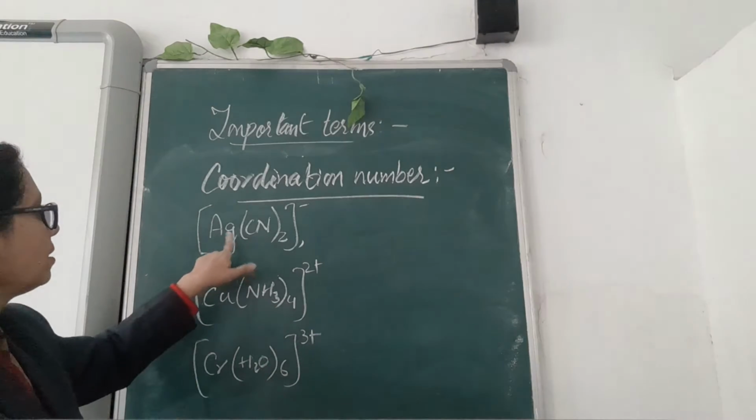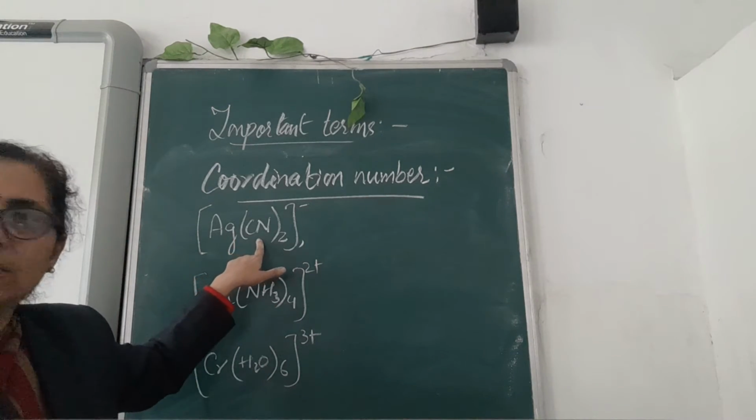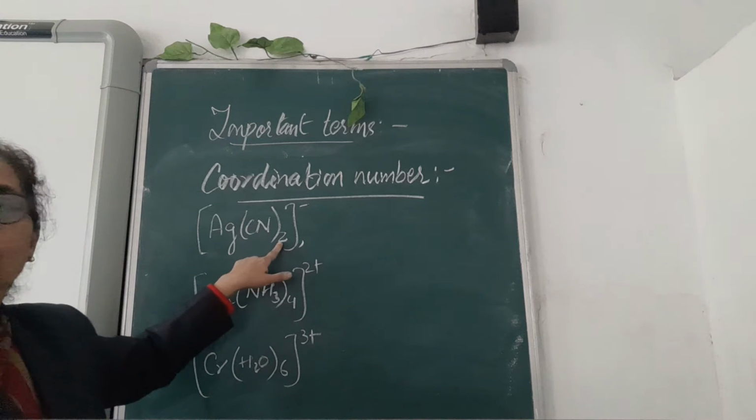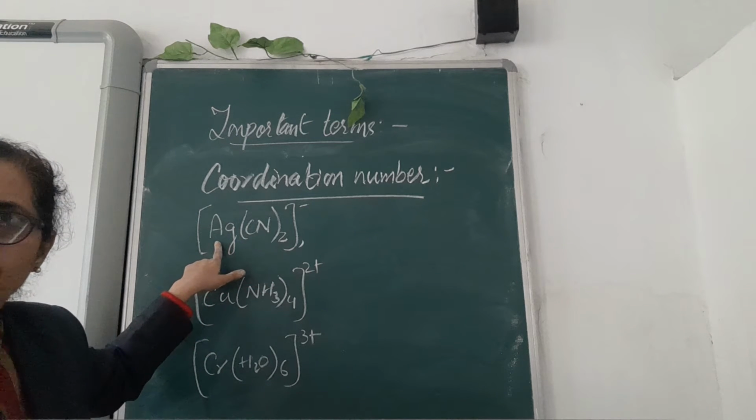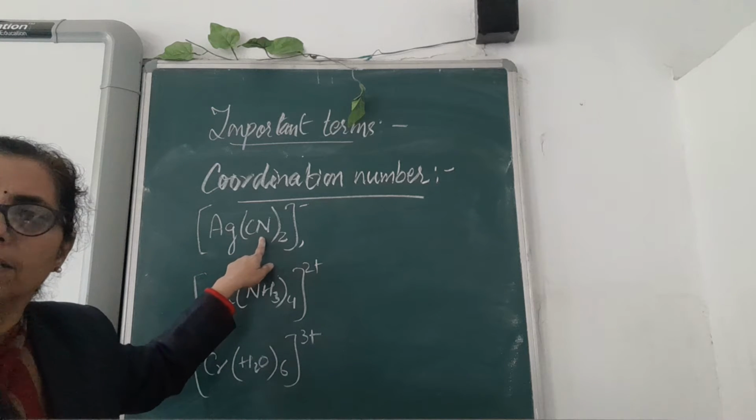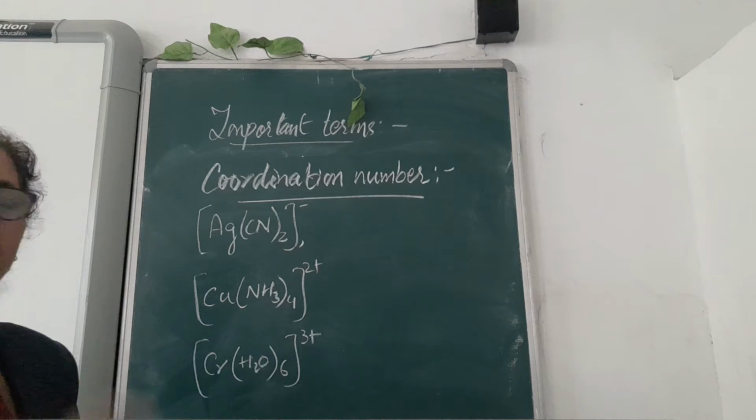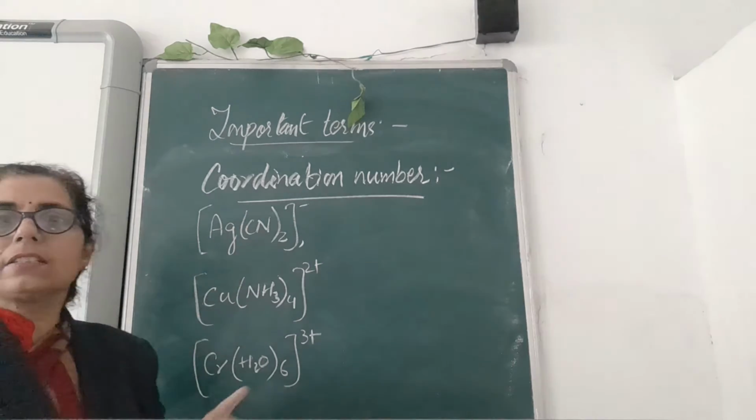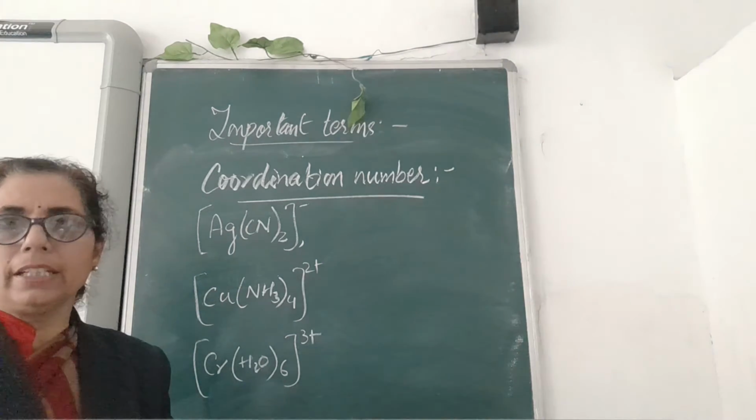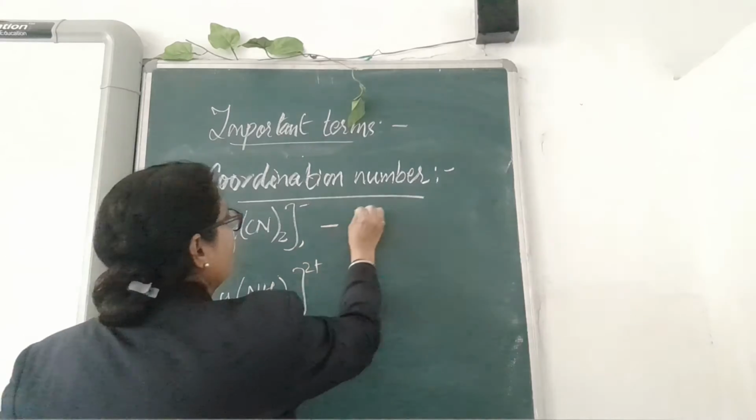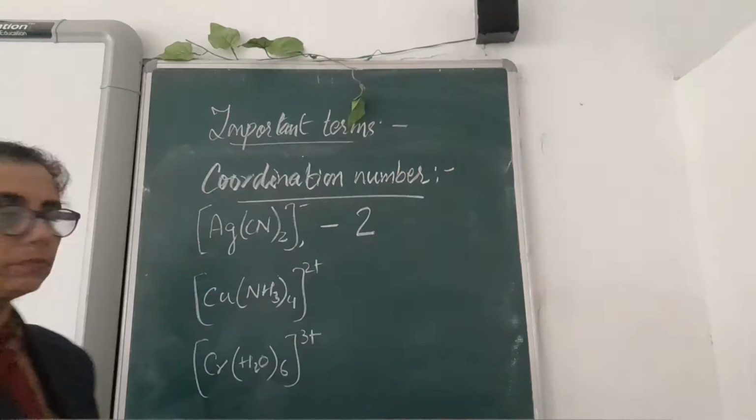Here you can see the silver is having a cyanide group, that is, 2 cyanide groups are attached to the silver. Silver is your central metal atom, cyanide group is your ligand. So there are 2 cyanide groups, each cyanide having 1 negative charge, and that means 2 cyanide groups are attached to the central atom. So its coordination number is 2.